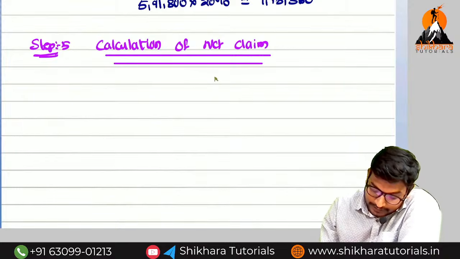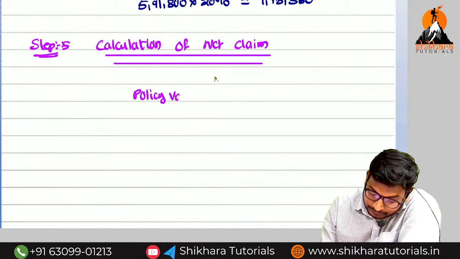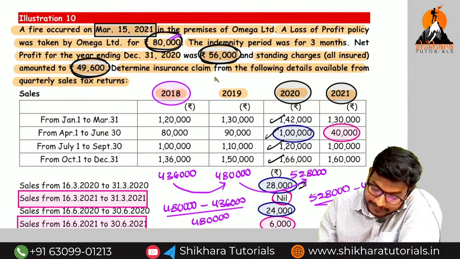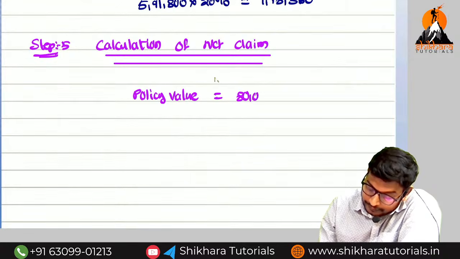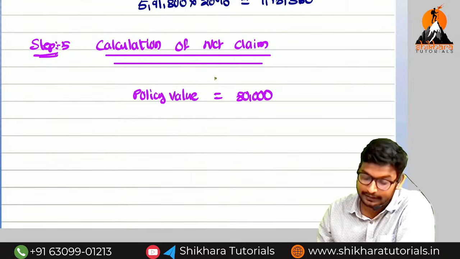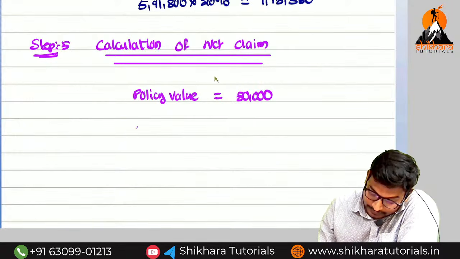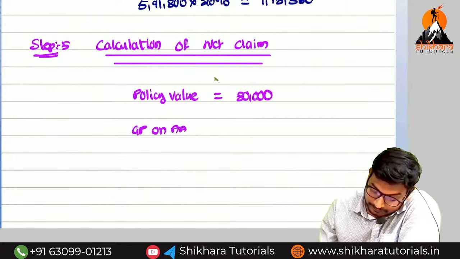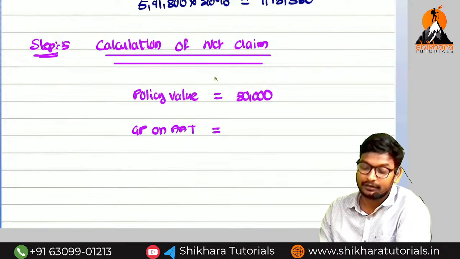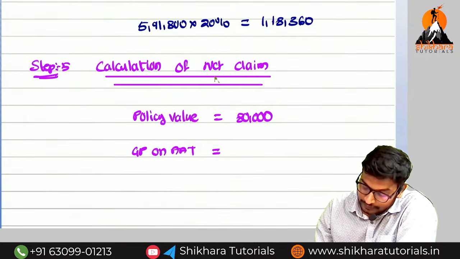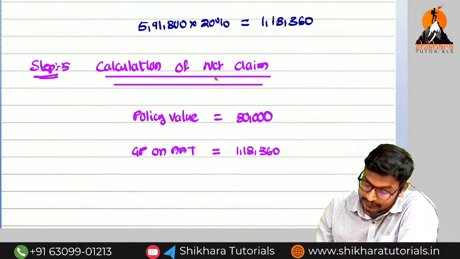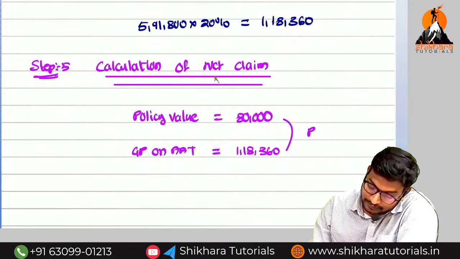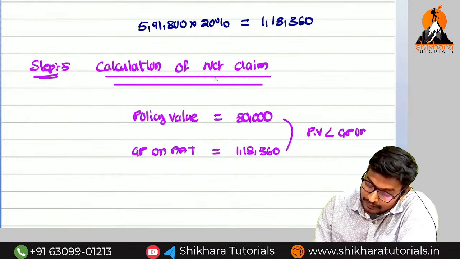Okay, now policy value is how much? Given in the question, how much? 80,000. Policy value is 80,000. So can you say the GP on AAT, nothing but adjusted annual turnover, how much we have got? 1,18,360. Under insurance or over insurance? Under insurance. So policy value is less than GP on AAT.